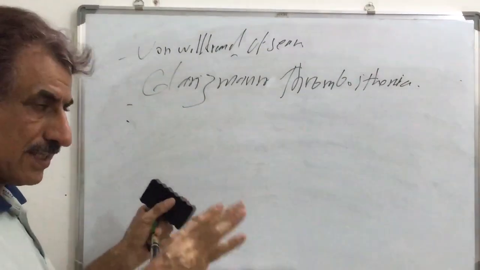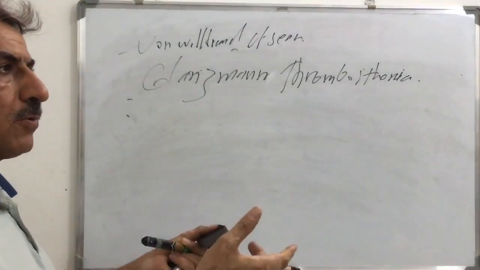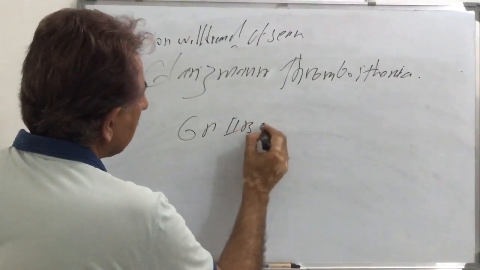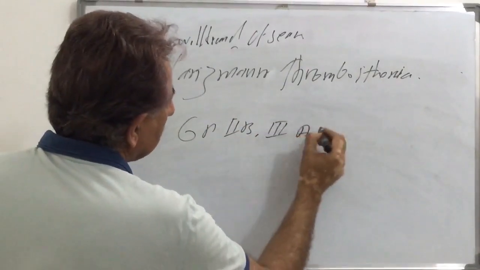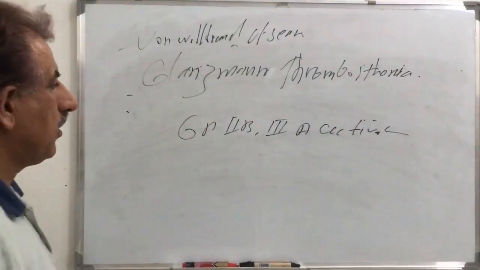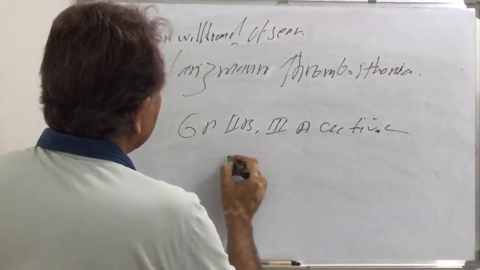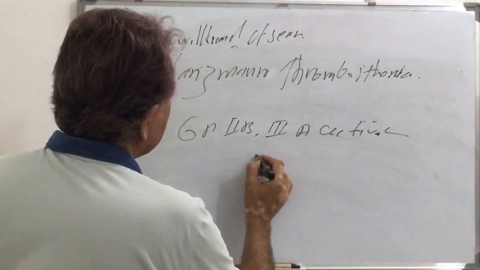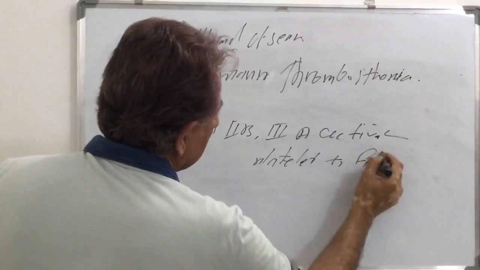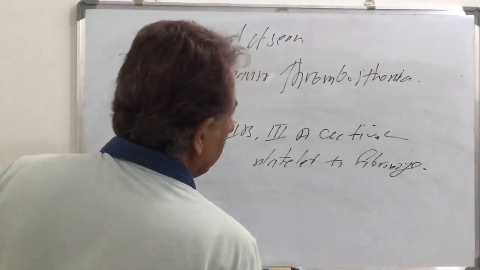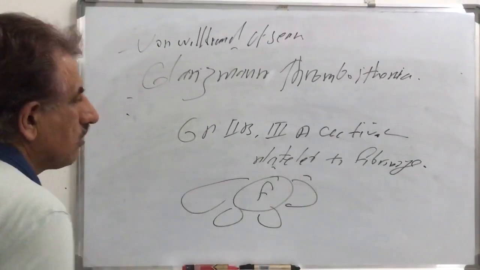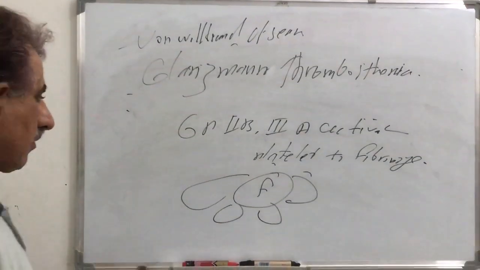The second is aggregation, when glycoprotein 2b3a is activated, and this glycoprotein 2b3a causes attachment of a platelet to fibrinogen. So platelet, fibrinogen, platelet: this is called aggregation.